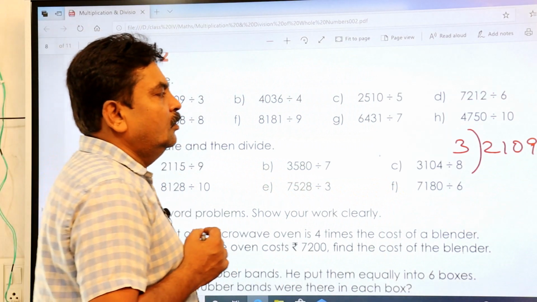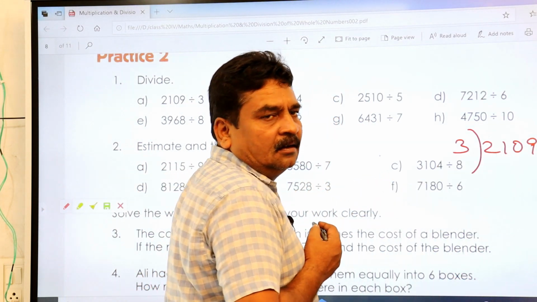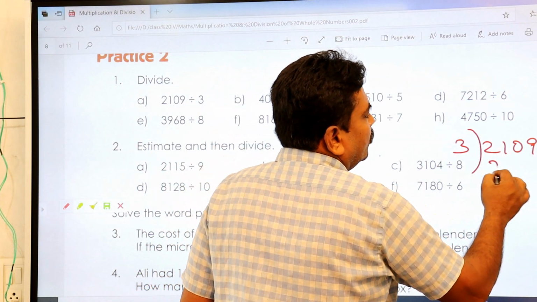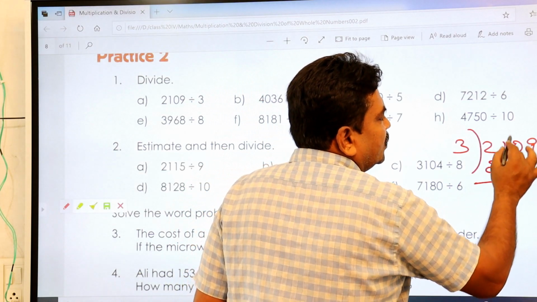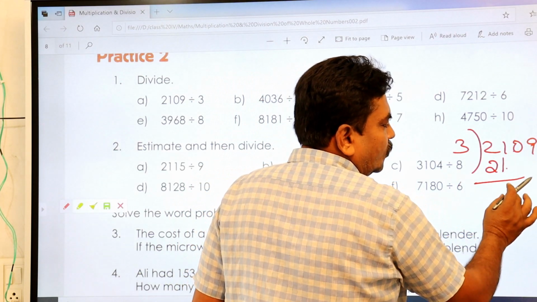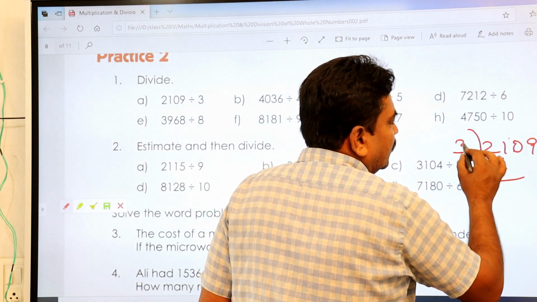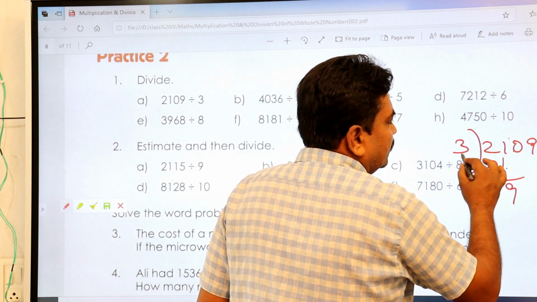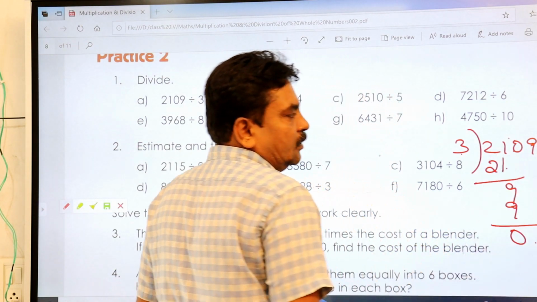Right? So how you are going to do this is, there are 2 digits here. So 3 sevens are 21 goes off. Right? Then there is 0. If you copy 0, there is no point. That's why you copy the 0 here and you copy 9 here. 3 threes are 9. You got 703.